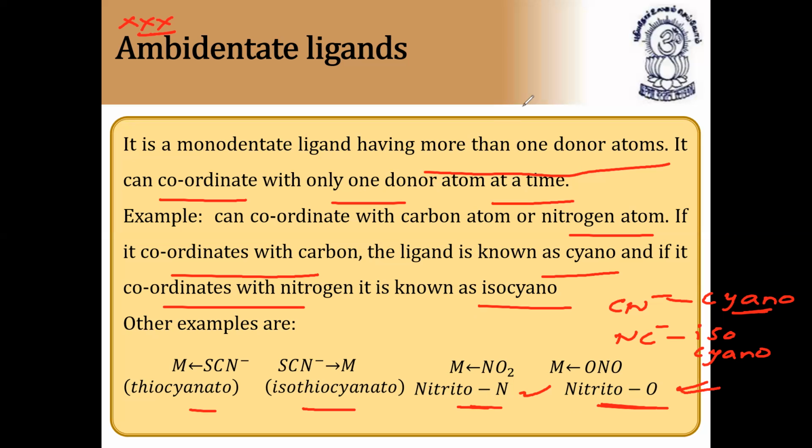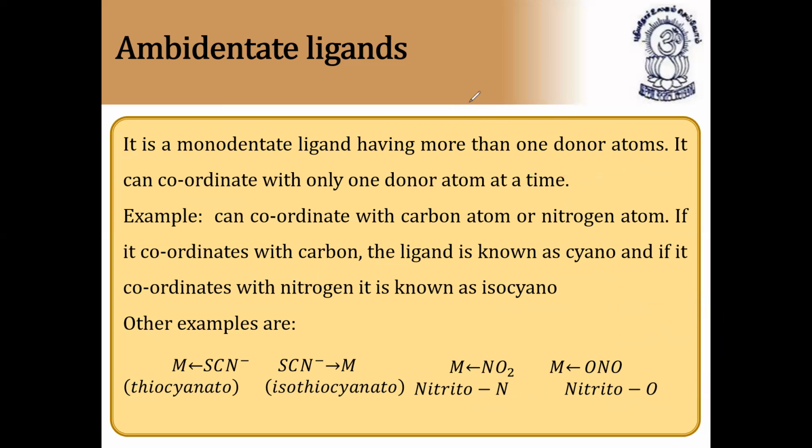So please note down that these are ligands which can donate from two different atoms. A monodentate ligand having more than one donor atom is called an ambidentate ligand. Example: cyanide, isocyanide. Next, continuation.